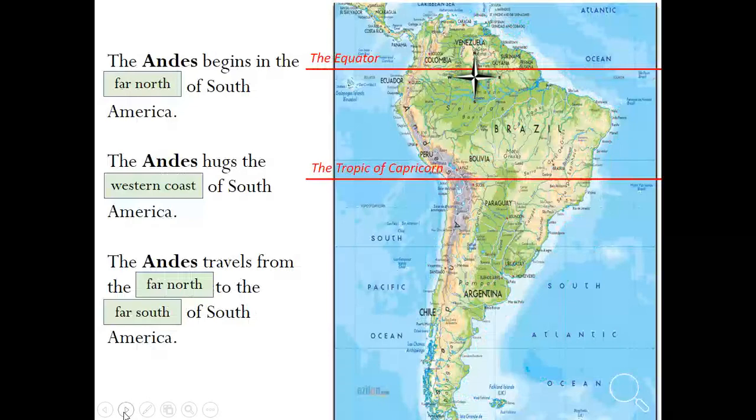The Andes begins in the far north of South America, so it begins up here. The Andes hugs the west coast of South America, so this is called the west coast, and it is all down here, this region. The Andes travels from the far north up here to the far south down here.